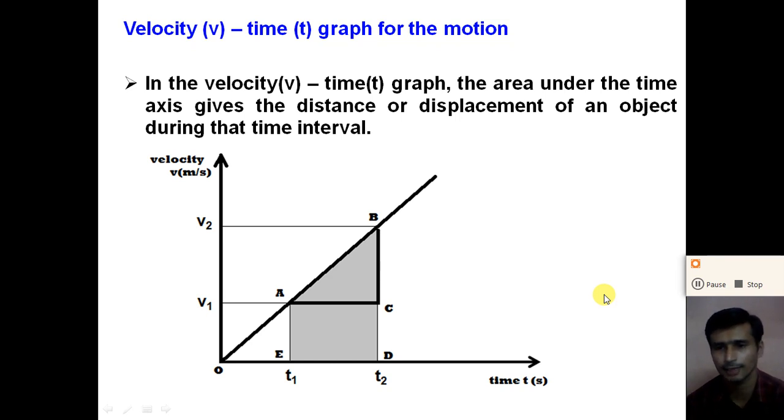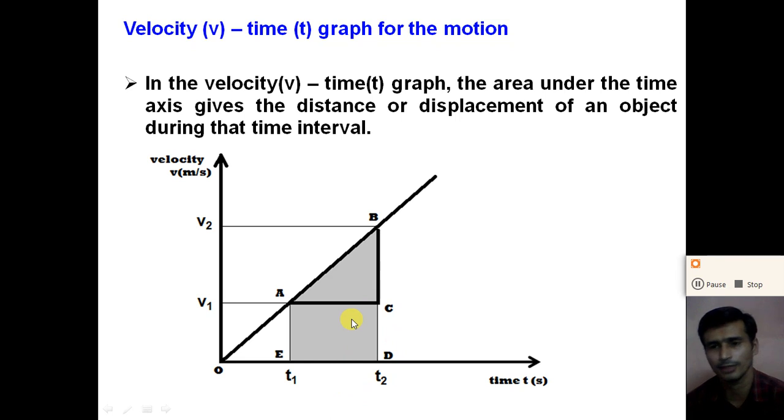If the velocity time graph is above the time axis, we consider the displacement positive, and if the velocity time graph is below the time axis, we take the displacement negative. Distance we consider always positive. Whether the graph is above the time axis or below the time axis, the distance is always positive. But if the graph is above the time axis, we take the area positive and the displacement positive. And if the velocity time graph is below the time axis, right, we take the area negative and the displacement negative.